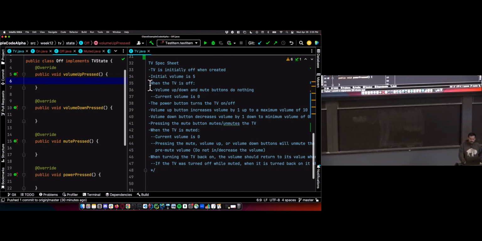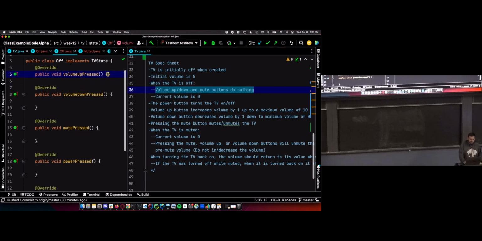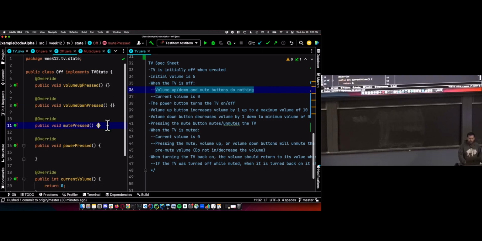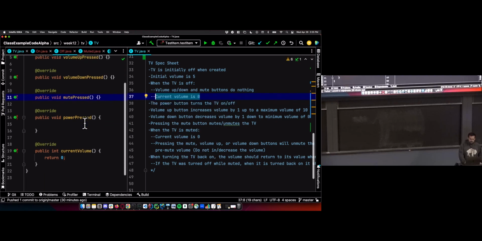So let's go through. We have when the TV is off, volume up, down, and mute should do nothing. Cool, we're already done with volume up, volume down, and mute. These methods are done. They're supposed to do nothing. Current volume is 0. Current volume just happens to be the stubbed out method that I got, return 0.